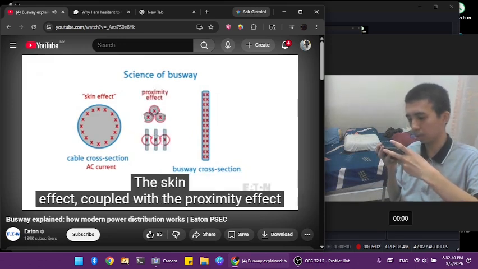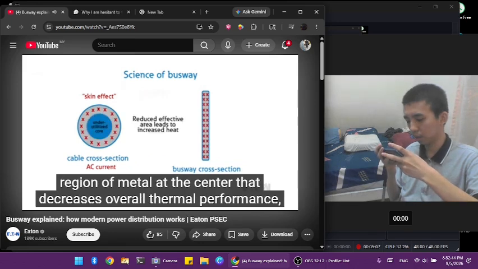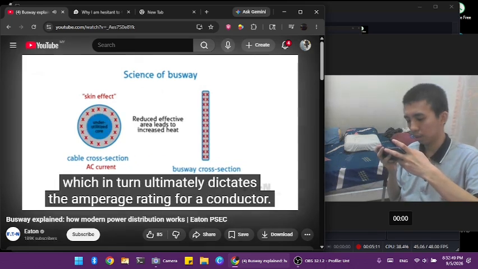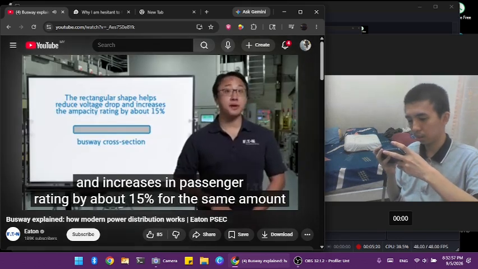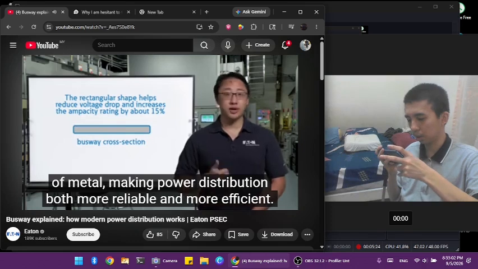The skin effect, coupled with the proximity effect that arises with multiple smaller conductors, results in an underutilized region of metal at the center that decreases overall thermal performance, which in turn ultimately dictates the amperage rating for a conductor. So in short, this skinny rectangular shape both helps reduce voltage drop and increases ampacity rating by about 15% for the same amount of metal, making power distribution both more reliable and more efficient.